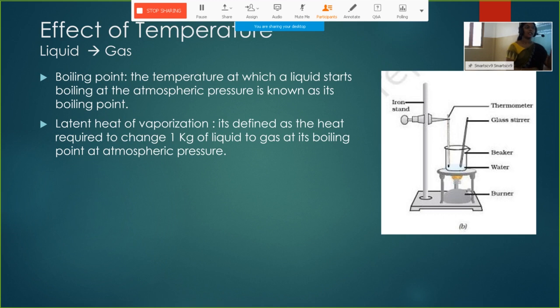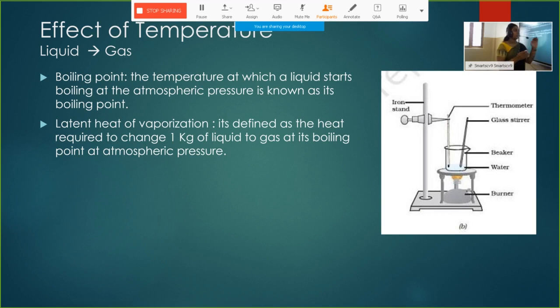At that temperature, the water will start boiling and the temperature will remain constant until all the water molecules are transferred into water vapor.